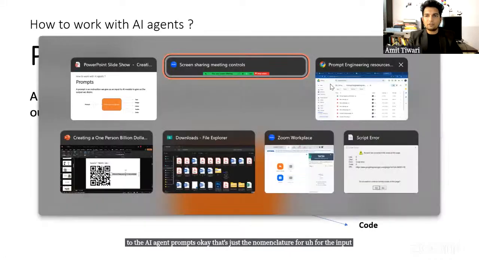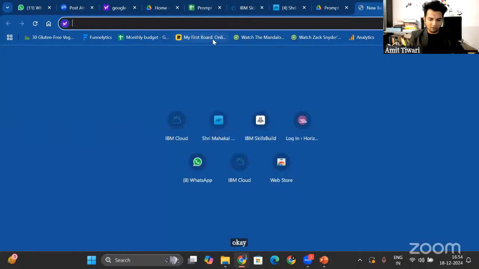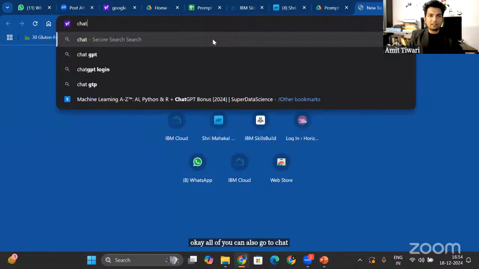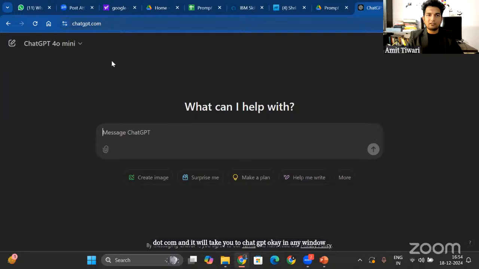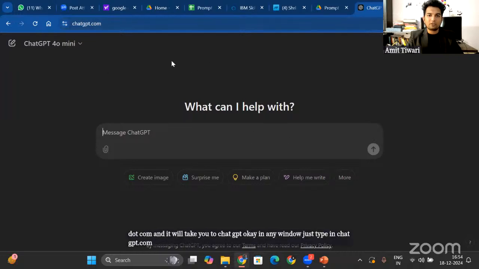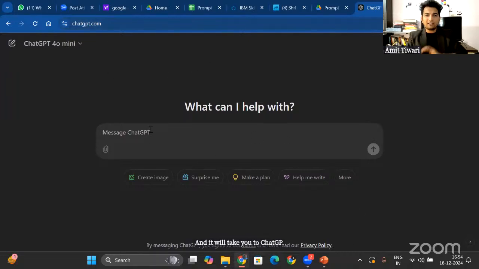So let's say I go to ChatGPT. All of you can also go to ChatGPT. Just type in ChatGPT.com in any window and it will take you to ChatGPT. Now I give ChatGPT an instruction, which will be the prompt.